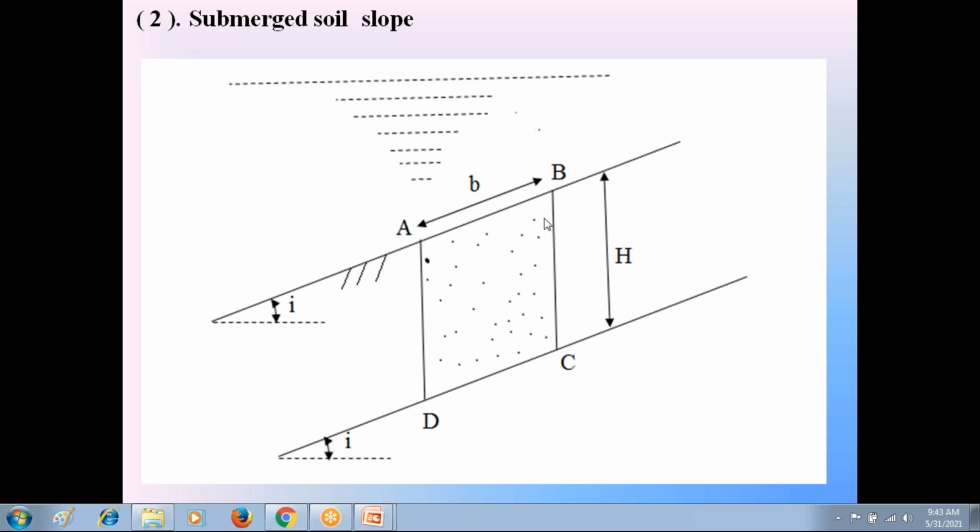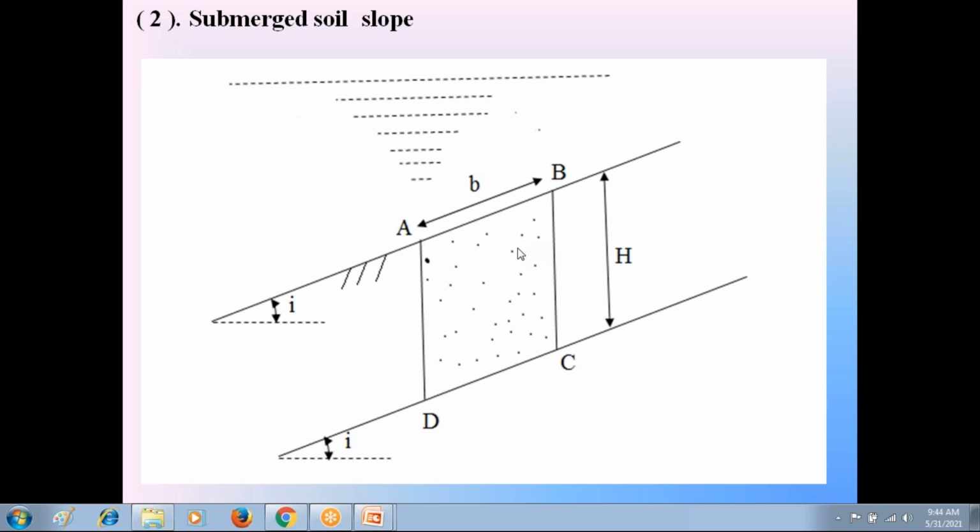Now, to prepare the equation of factor of safety in this submerged condition, consider the soil prism between the soil slope AB and the failure surface CD. H is the height of the soil prism, and B is the inclined width of the soil prism. Please keep in mind, here the soil is in submerged condition below the water level, so we consider the submerged unit weight of soil gamma dash.